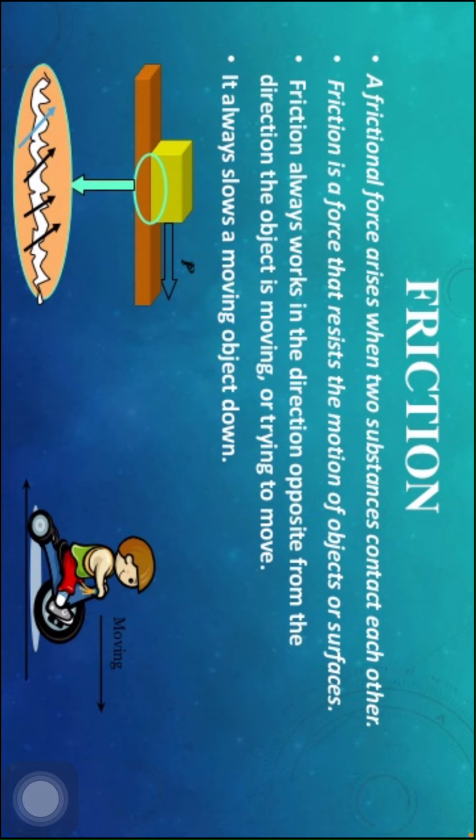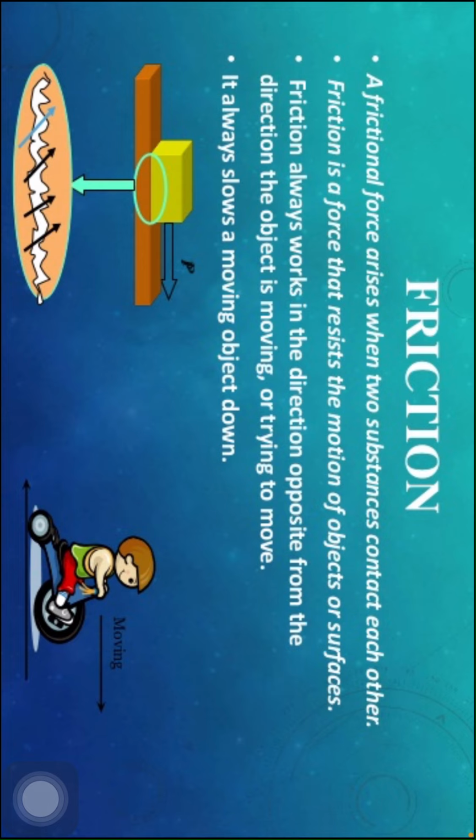Children, friction means a frictional force arises when two substances contact each other. Whenever two substances are in contact, friction is developed. Friction is a force that resists the motion of objects or surfaces. Whenever there is friction, it opposes the motion of objects. It always acts between the object and the surface. Friction always works in the direction opposite to the direction in which the object is moving or trying to move.